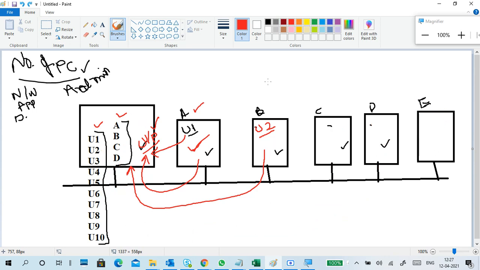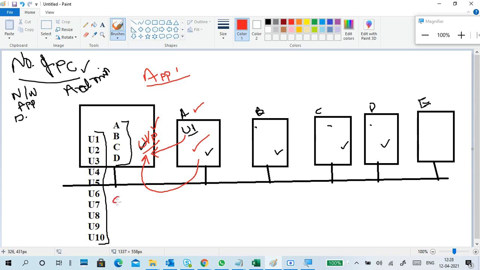Second, next, for example, I want to deploy an application to all the users. So I have to go to each and every PC and install the application. So it is very difficult.